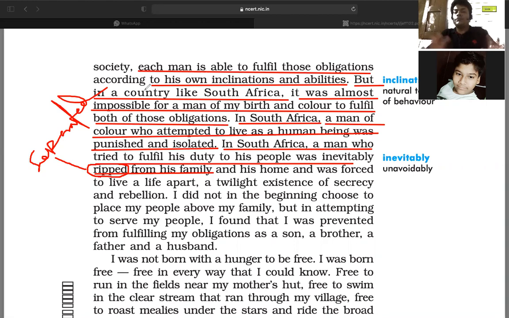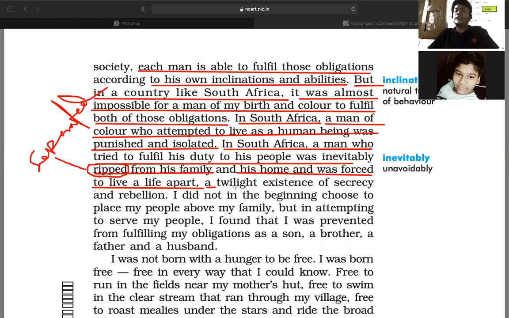So his duty to his people was surely separated from his family and his home, and was forced to live a life apart. He was not killed, right? He was forced to live a life apart.